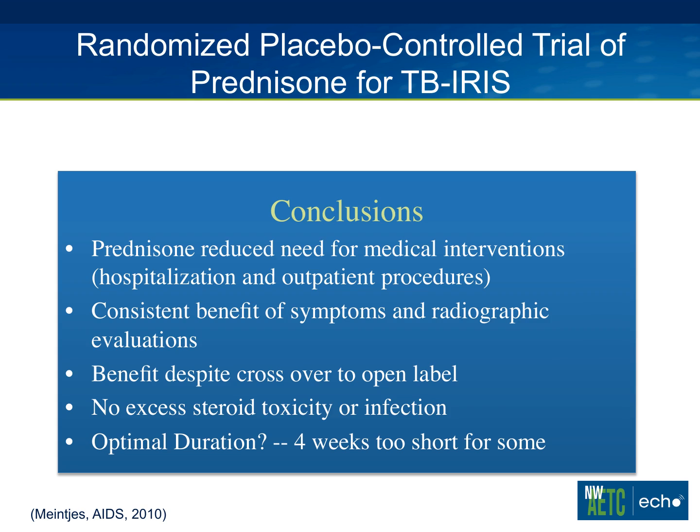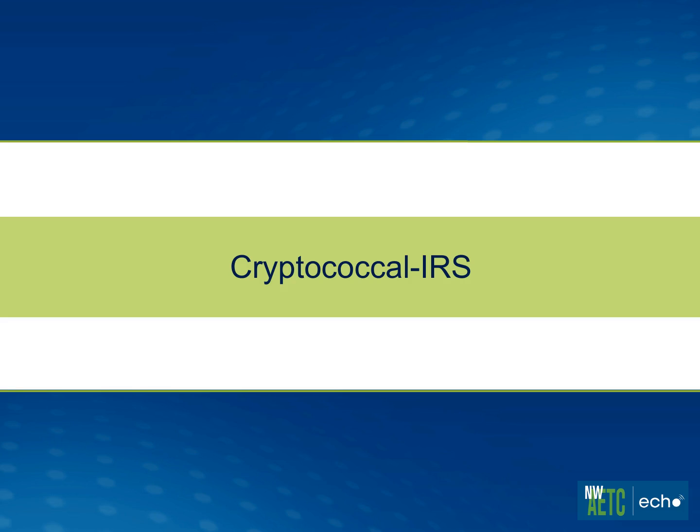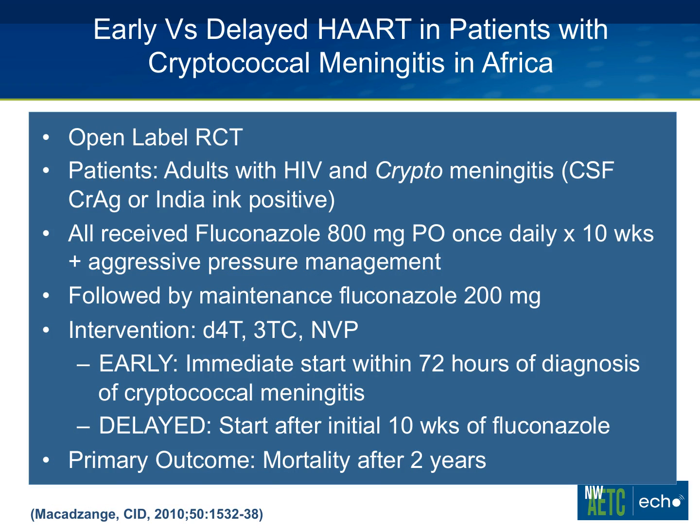So conclusions from this study were that prednisone reduced the need for medical interventions. It had a consistent benefit of symptoms and radiographic appearance, and the benefit existed despite there being the ability to cross over to an open-label study where patients were treated with prednisone if they were worsening. There was no excess steroid toxicity or infection, and the authors made the point that the optimal duration of treatment was perhaps a little short in some individuals. 4 weeks was what the trial was set up to deliver, and prednisone was extended for some people who continued to have symptoms beyond 4 weeks of therapy.